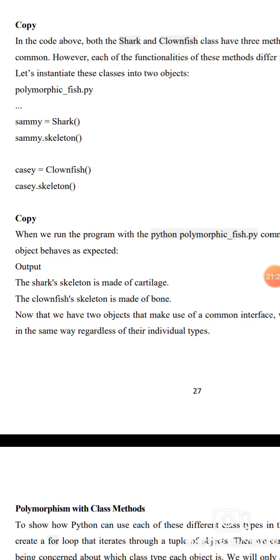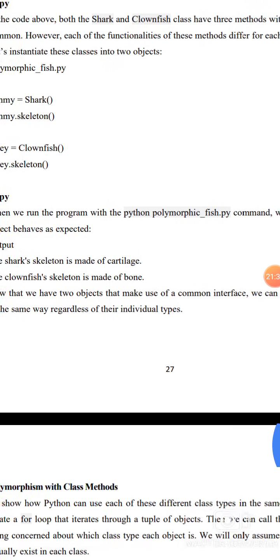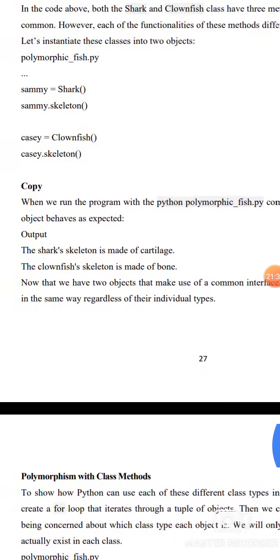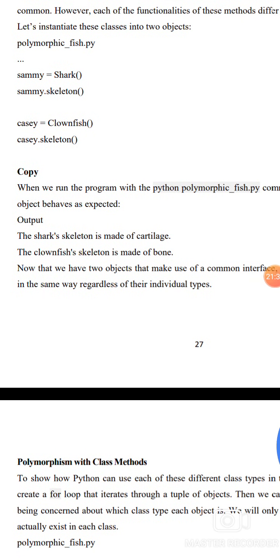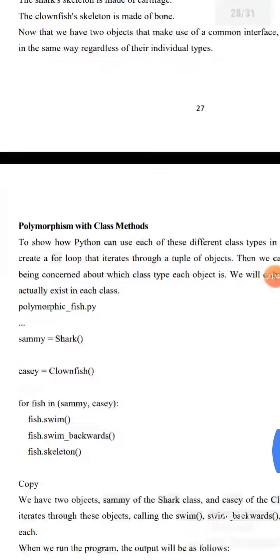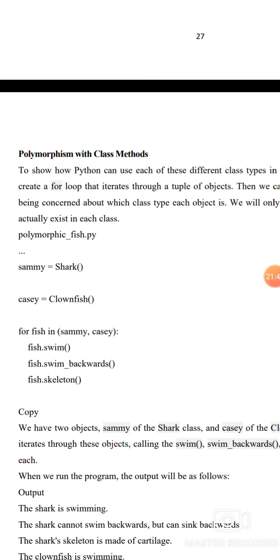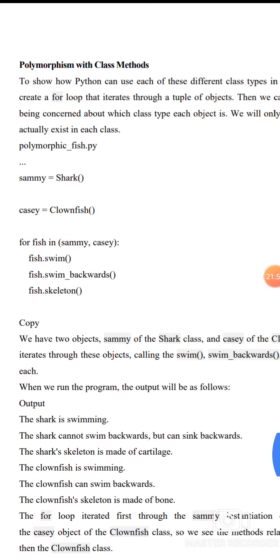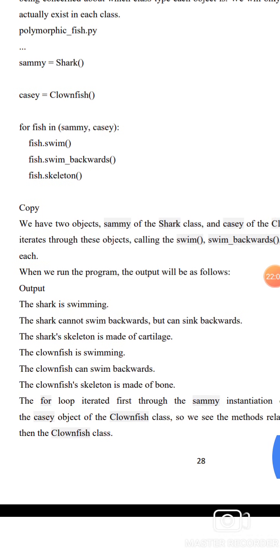Copy this. With the shark and clownfish using the common interface, we have two objects that make use of a common interface, so we can use the two objects regardless of their individual types. Polymorphism with class methods, in polymorphism_fish.py: sammy equals Shark, casey equals Clownfish. For fish in sammy, casey: fish.swim, fish.swim_backwards, fish.skeleton.